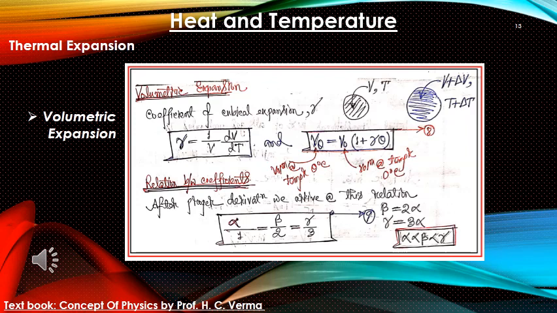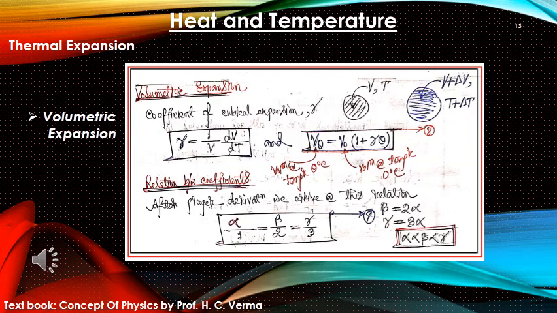Then we can see that the initial volume at temperature T was capital V, and the final volume at temperature T plus delta T is V plus delta V. Then the coefficient of volumetric expansion gamma can be written as gamma equal to 1 by V dV over dT, or 1 by V delta V over delta T. Now, at temperature theta, the volume V theta is related to volume V naught as V theta equal to V naught into 1 plus gamma theta,